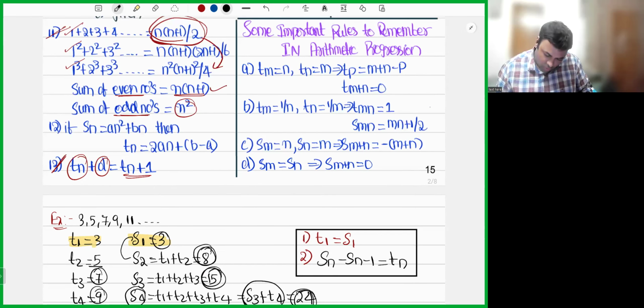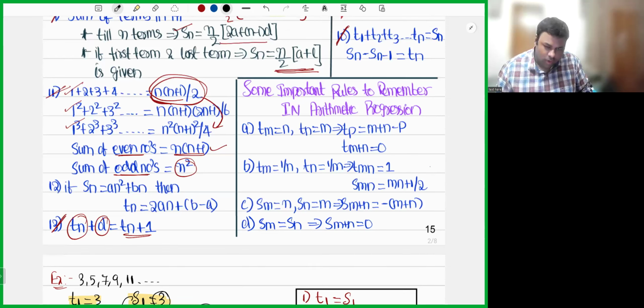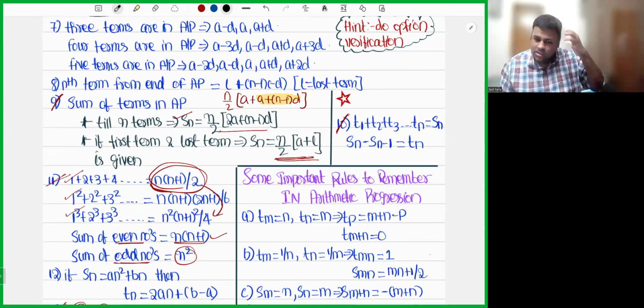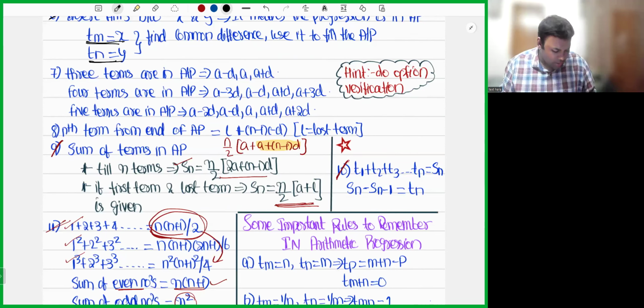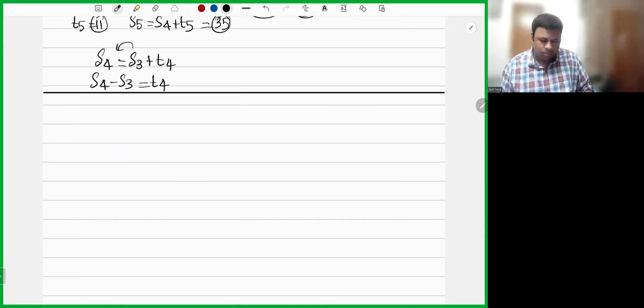Before going to some important rules, I'll take a few examples. We will complete those examples and then we will go to some important rules. Maybe for the last 10-20 minutes we'll go for those important rules, because there are some important questions which I wanted to solve first before going to the next rules.